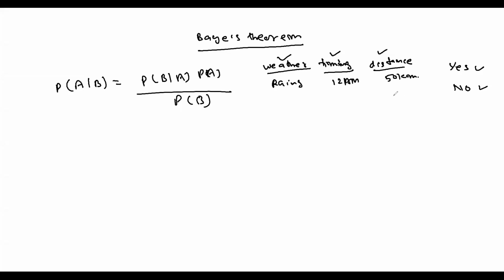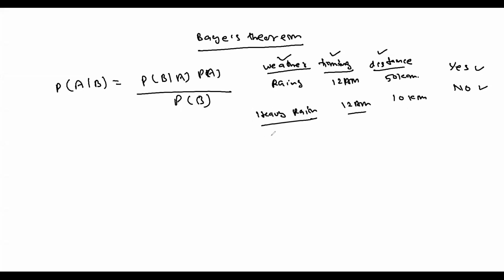Even if let's suppose distance is very less, like 10 kilometers, and timing is maybe 12 a.m., but weather condition is heavy rain, right. In this case, although everything else is good, because of heavy rain maybe I will not be able to go outside, so I can say no based on that reason.